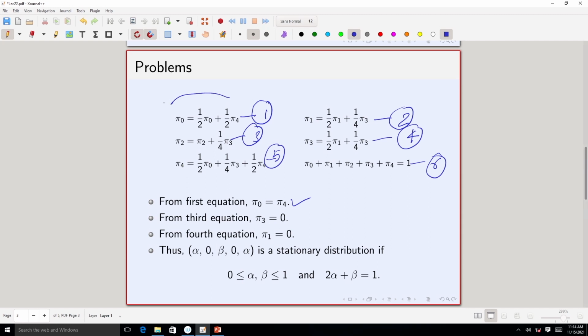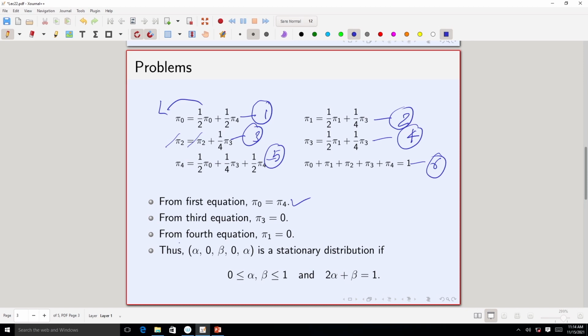If you bring this one to this side, then you get half pi 0 equal to half pi 4, and from there you get pi 0 should be equal to pi 4. Now, from the third equation, you can easily check that you get pi 3 equal to 0, because this pi 2 and pi 2 will cancel, and you will get pi 3 equal to 0.